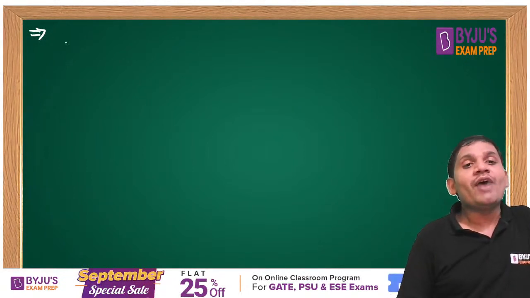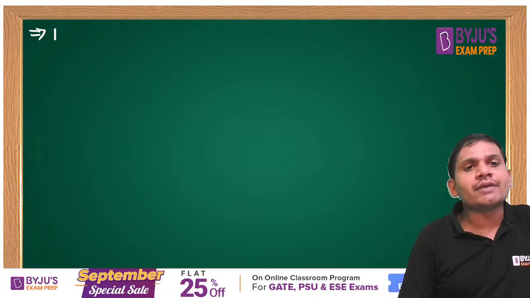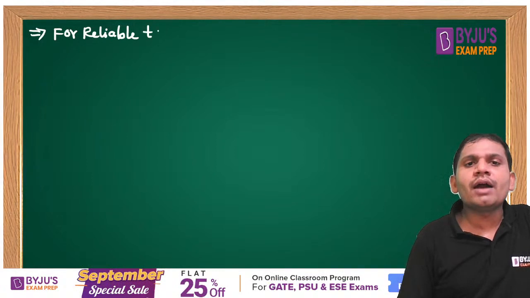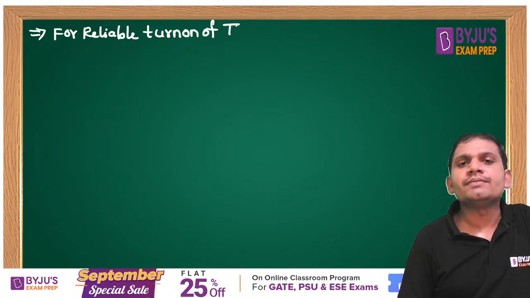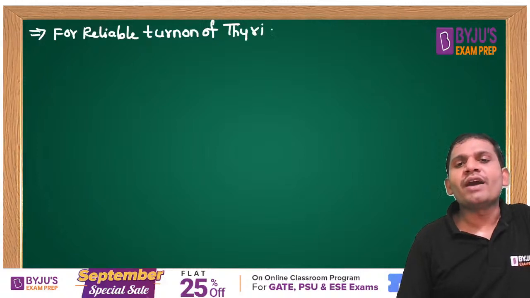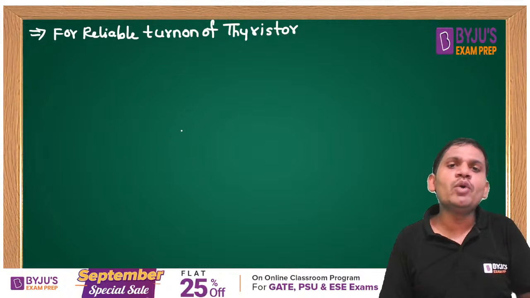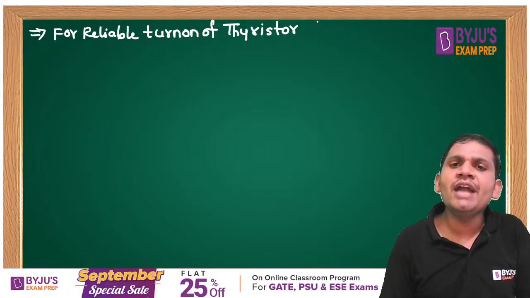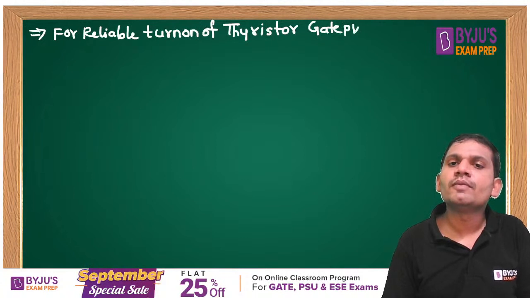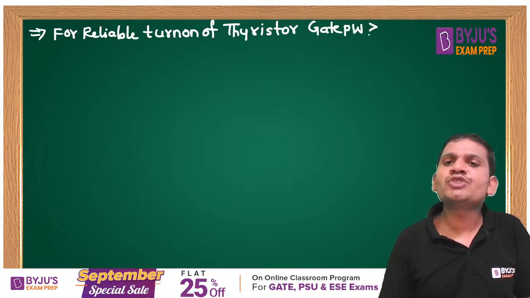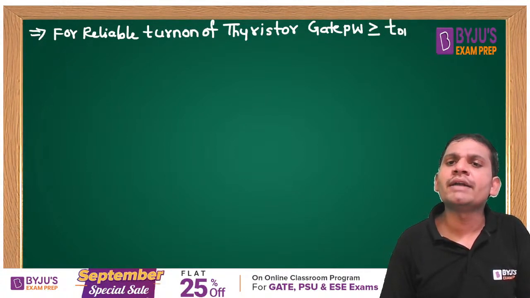For reliable turn on of a thyristor, very important, students: the gate pulse width must be greater than or equal to the turn on time.